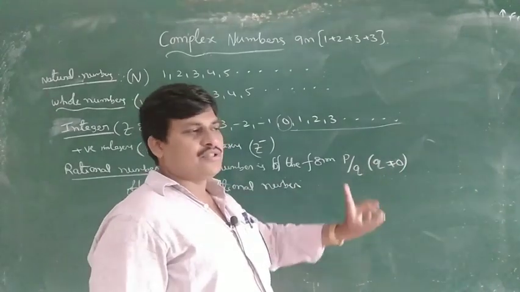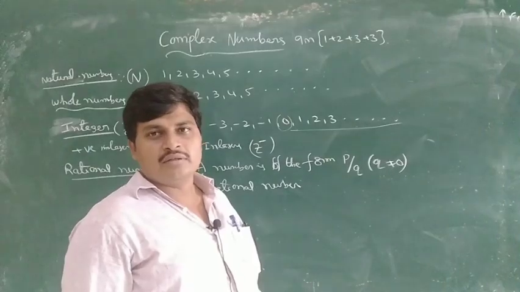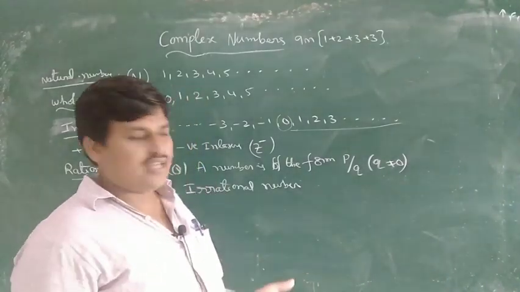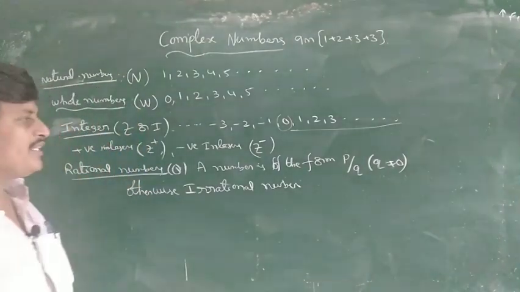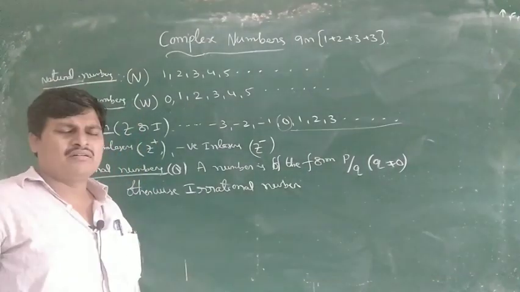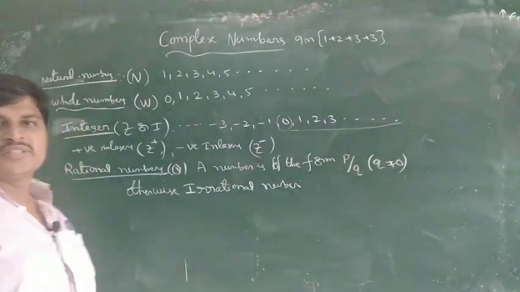P equal to 0 is okay, no problem: 0 by anything equals 0. So 0 is a rational number. 1 by 2, 1 by 3, these are all rational numbers. Otherwise, irrational number.